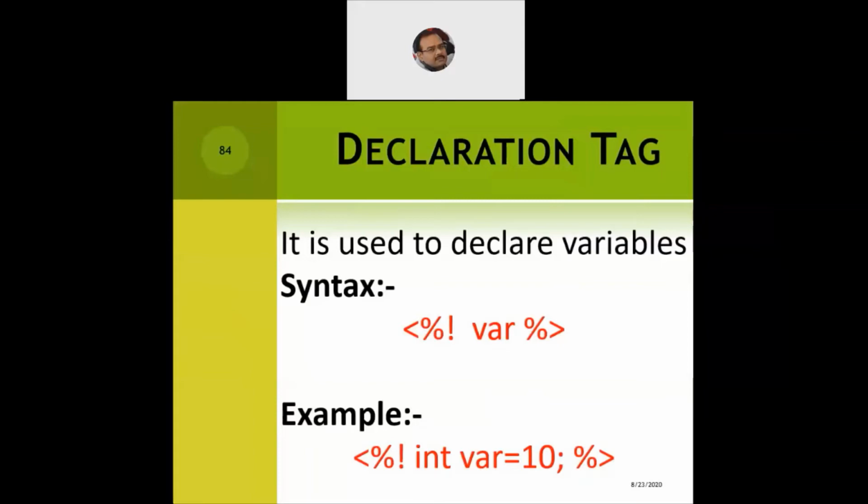That means this declaration is over in this particular line of code, followed by the end percentage and the closing of the angular bracket, that greater than symbol. That is how we declare the variable within a JSP page.